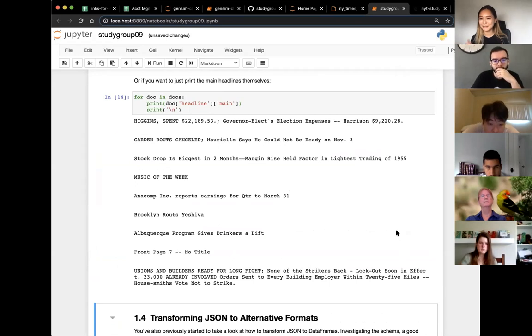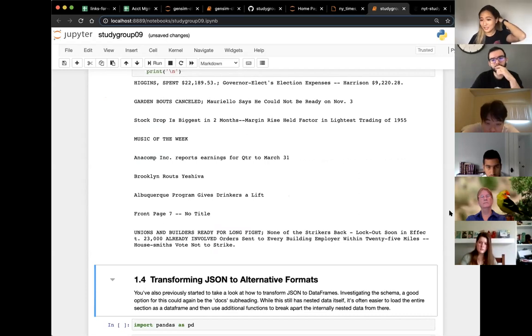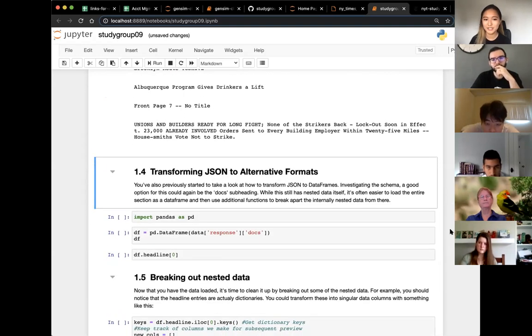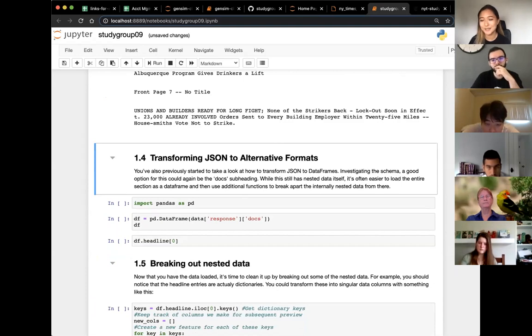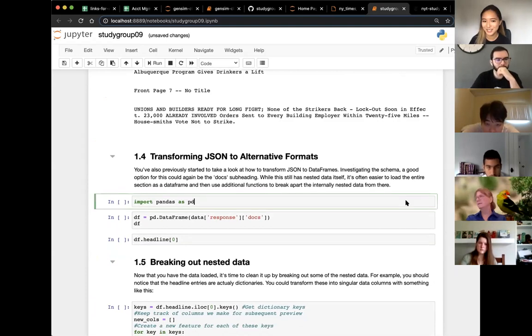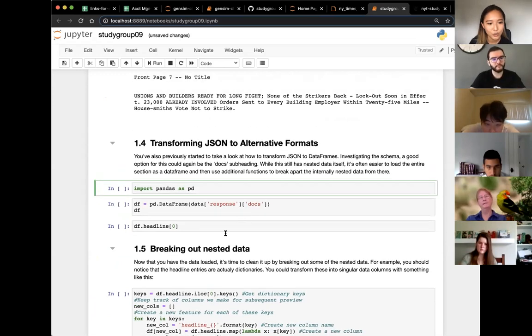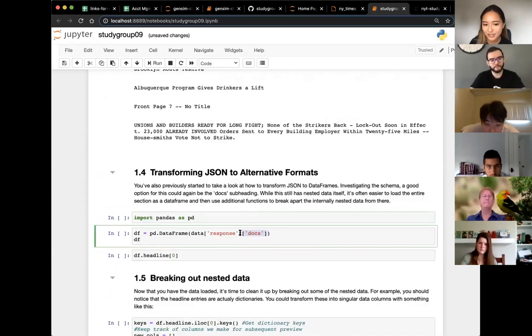So this is really a practice of getting used to working with nested dictionaries. A JSON file format might sound like a completely different thing, but it's really just a dictionary. The only different thing is you're going to have to learn how to read JSON files and write JSON files. Also, something that's going to be useful, because we've talked about pandas, I think you talked about pandas last week or the beginning of this week: you can transform JSONs into data frames, which is awesome. So in this case, we're going to try to transform each of the docs into a row in a data frame.